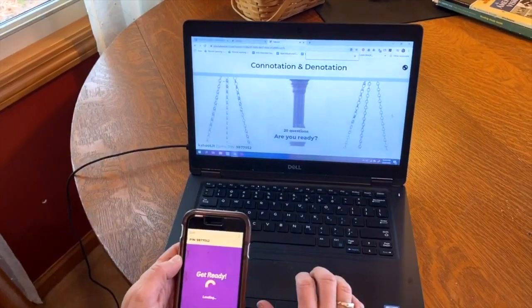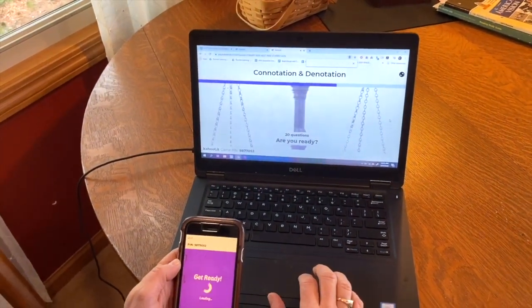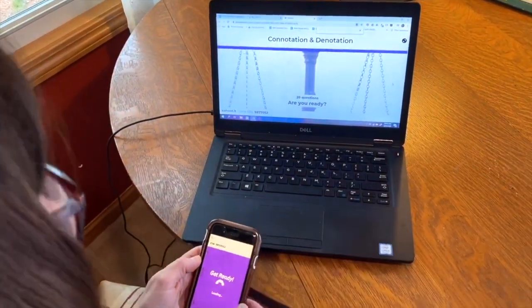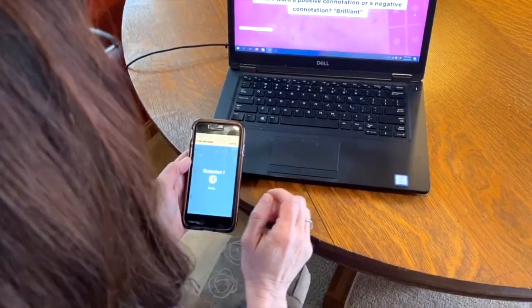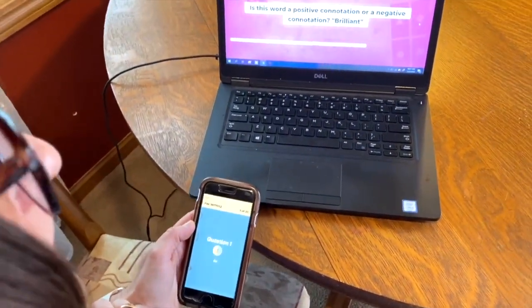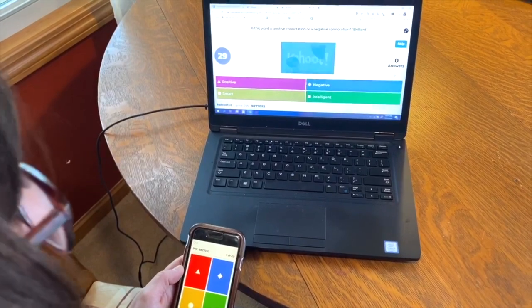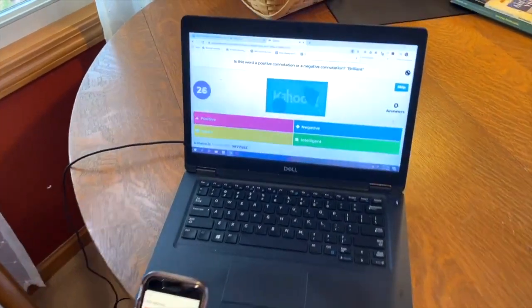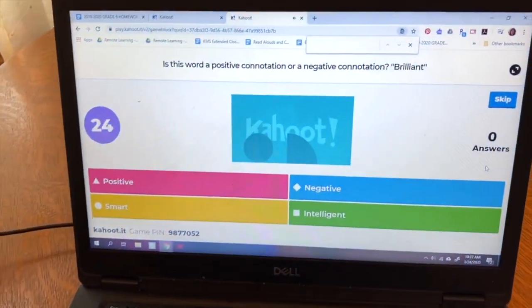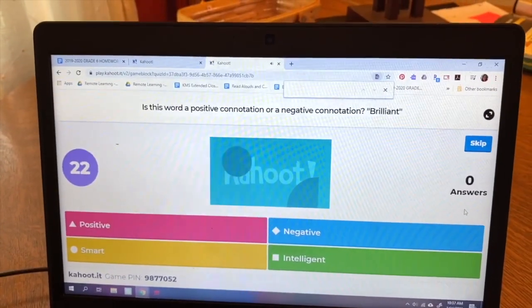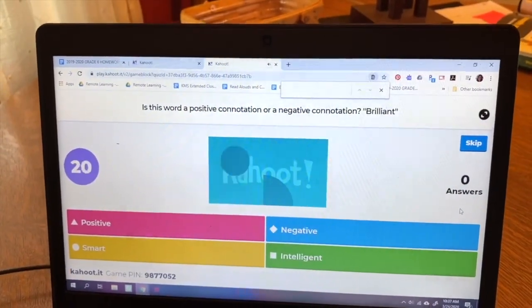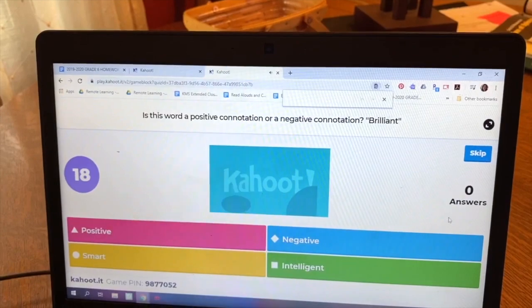Okay, so am I ready? Here we go. The first question up is: is this word a positive connotation or a negative connotation? The word is brilliant. Is it a positive feeling, vibe in the word brilliant or negative?